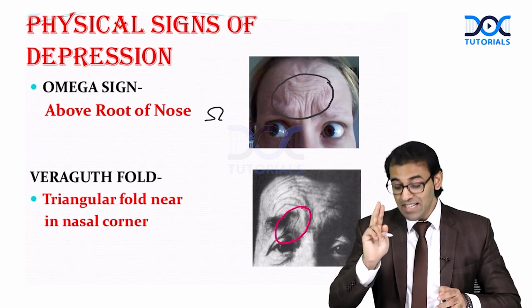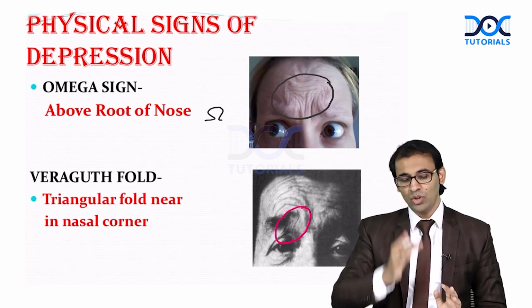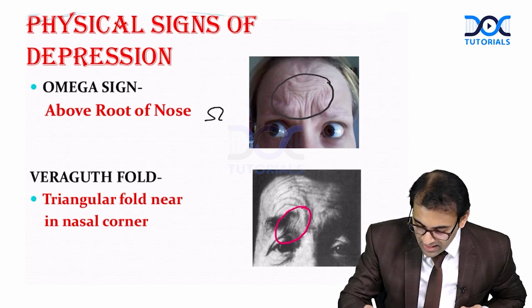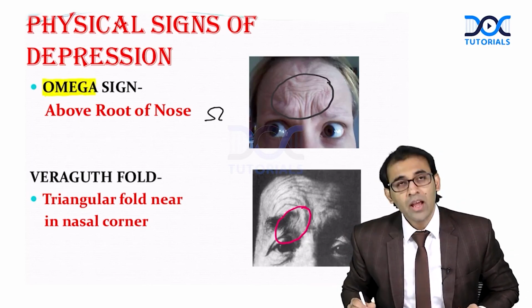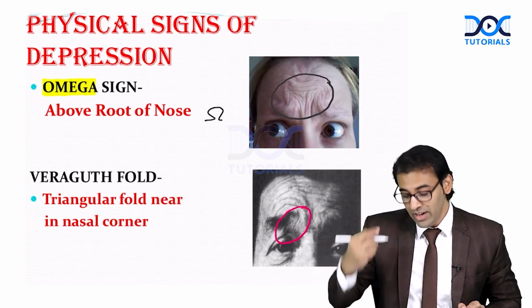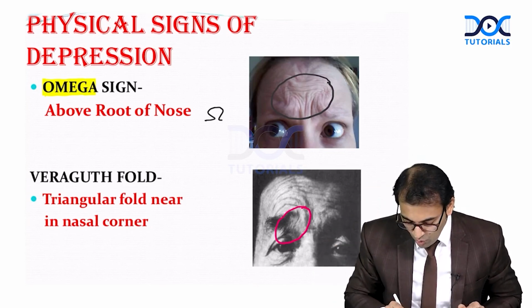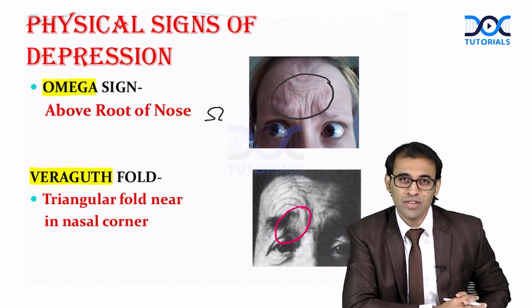Remember, these can be your image-based questions also. Above the root of the nose, there can be an Omega sign, and a triangular fold near the nasal corner is the Veraguth fold. Very easy to understand. All right.